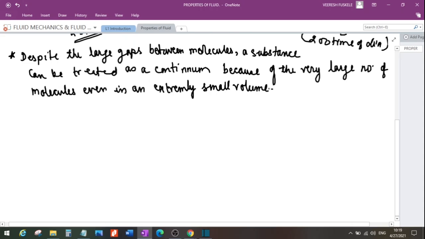So this is the reason that we can assume that the fluid can be treated as a continuous matter, or the continuum model can be applied on this fluid system, as long as the characteristic length of the system is much larger than the mean free path. What is the condition?